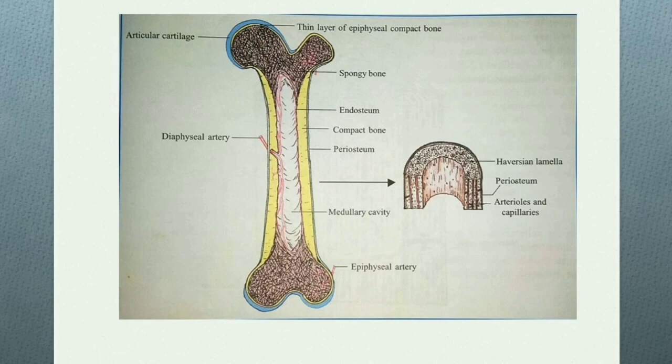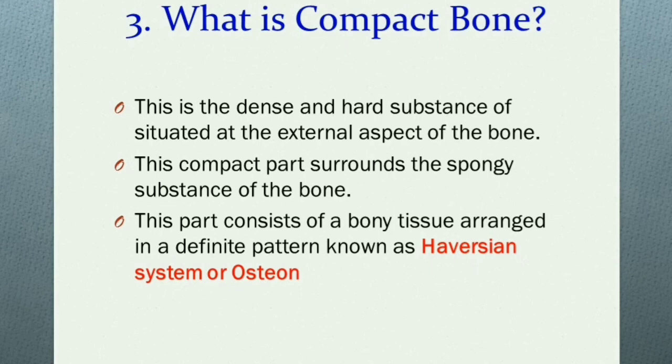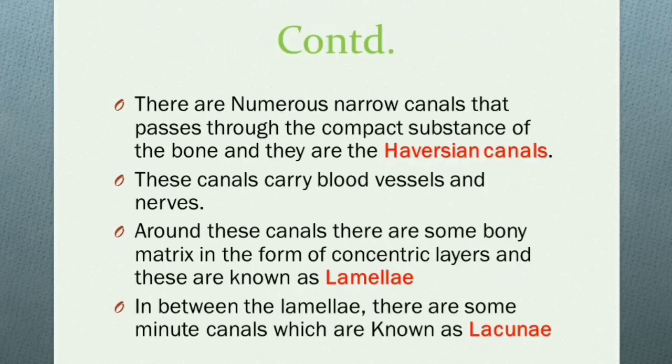Now let's talk about the third part, that is compact bone. This is a dense and hard substance of bone situated at the external aspect of the bone. This compact part surrounds the spongy substance of the bone. This part consists of bony tissue arranged in a definite pattern known as Haversian system or osteon. There are numerous narrow canals that pass through the compact substance of the bone and they are known as Haversian canals.